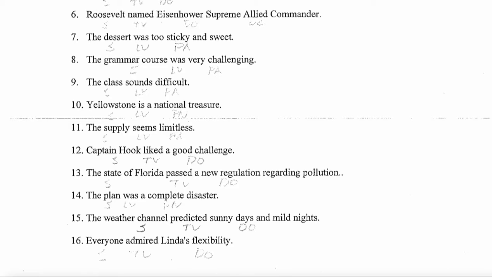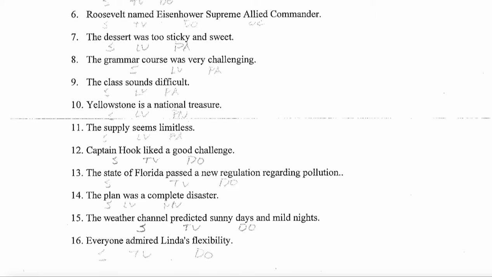Got to be pattern 5. STVDO. 13. Find the main verb, past. Is it a linking verb? No. 1, 2, 3, gone. Is it followed by a noun phrase? Yeah, looks like it. So number 4 is gone. How many noun phrases? Just one. A new regulation. So this is STVDO.